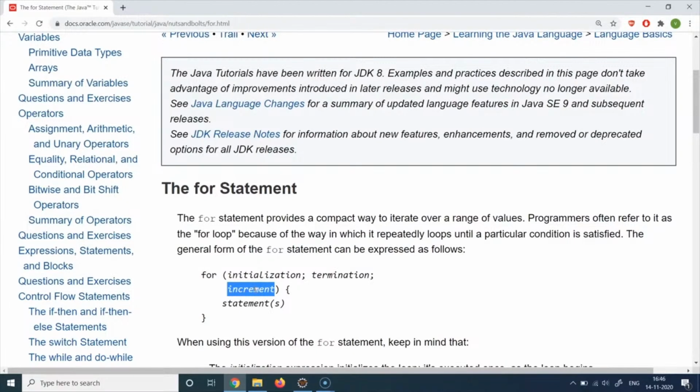You first initialized a variable outside the while loop, which is called initialization, and then you wrote a condition which is your termination condition. You wrote a condition saying, let's say, while i is less than 10. So that is the condition, which is also the termination statement. The loop will continue to execute till that condition evaluates to false, and that's when the loop terminates. That's why we call it termination.